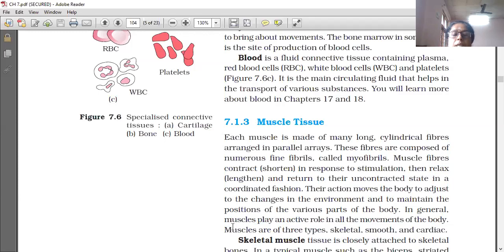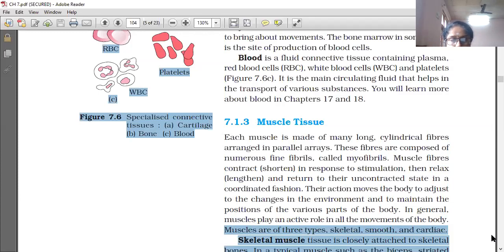There are three types of muscles. Which are the three types of muscles? Skeletal muscle, smooth muscle and cardiac muscle.